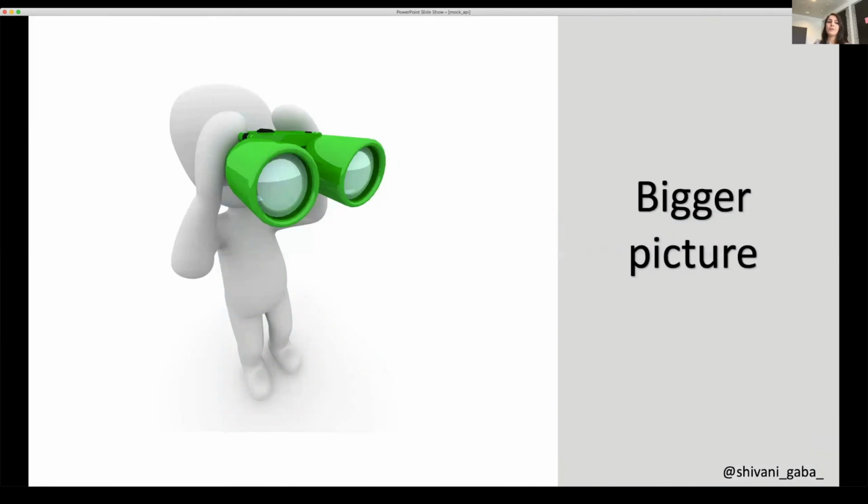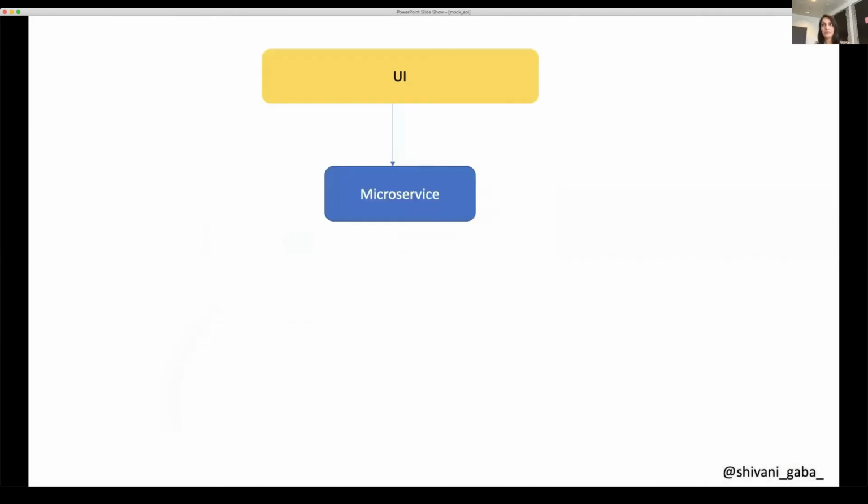Now let's have a look at the bigger picture. What we saw right now was a UI calling a microservice. To test the UI, we identified the service it depends upon, mocked it, and tested the UI in isolation.